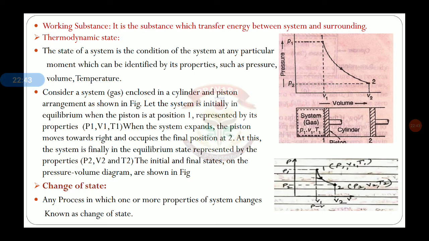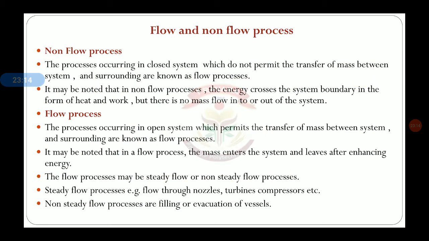If you see in this diagram, there is the state change from 1 to 2. 1 is a state, 2 is also a state, because at point 1 it has a particular value of pressure, volume, temperature, and at point 2 it has some different values of pressure, volume and temperature, that is P2, V2, T2, and that can be seen in this graph.